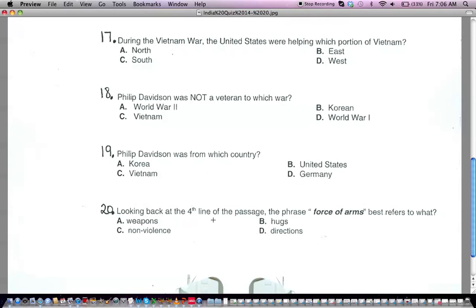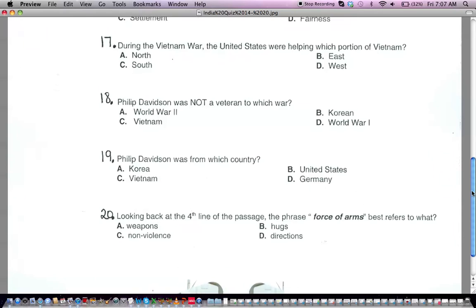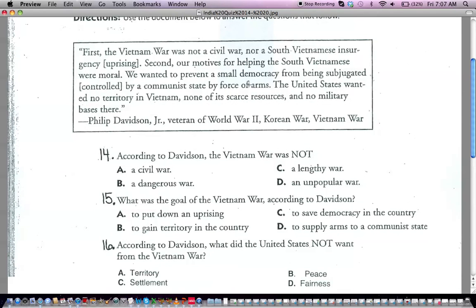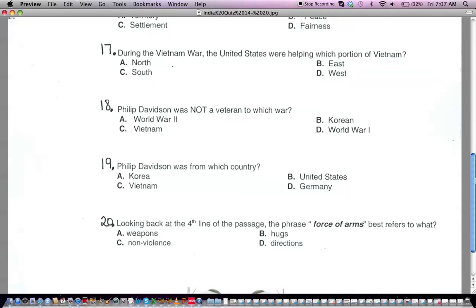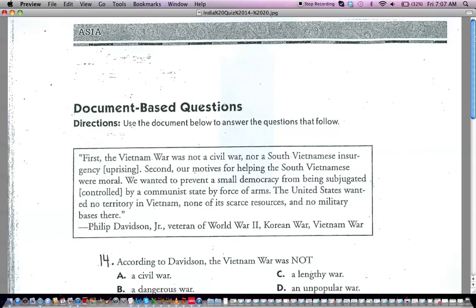Looking back at the fourth line of the passage, the phrase force of arms best refers to what? A, weapons. B, hugs. C, nonviolence. D, direction. What does the word force of arms refer to? And I would go back up here, and here it is right here, and I would start this sentence and read this sentence all the way through and try to get a clear understanding of what it was referring to, okay? And that's going to conclude our quiz on India in our South Asia unit. If you got any questions, raise your hand. Thank you.